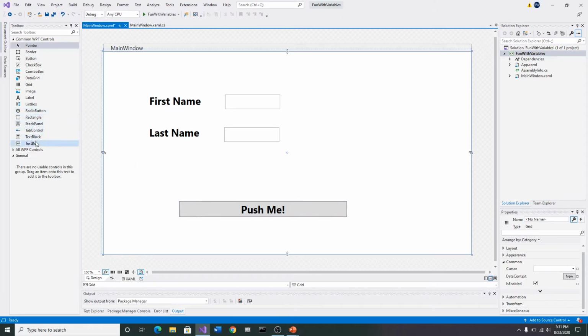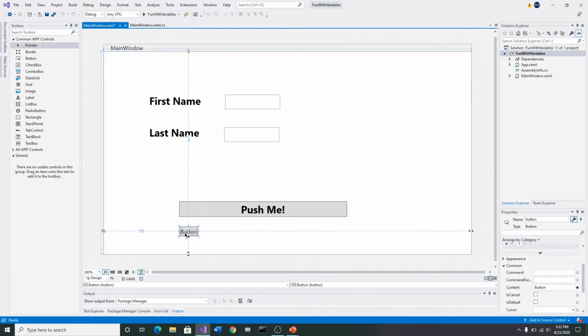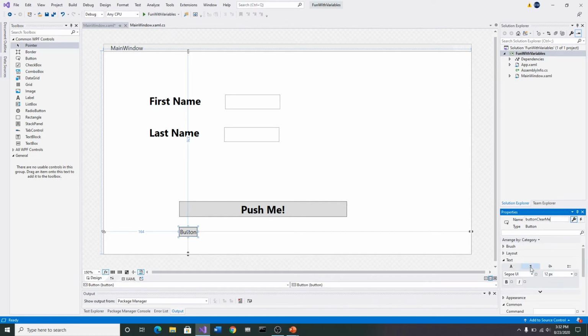Now I'm going to come back here and I want to grab one more button, and I'm going to put that one below it. I'm going to do all the same things that I did to that button, except the name is going to be button clear me. Okay, and then I want to go back here and change the text again.